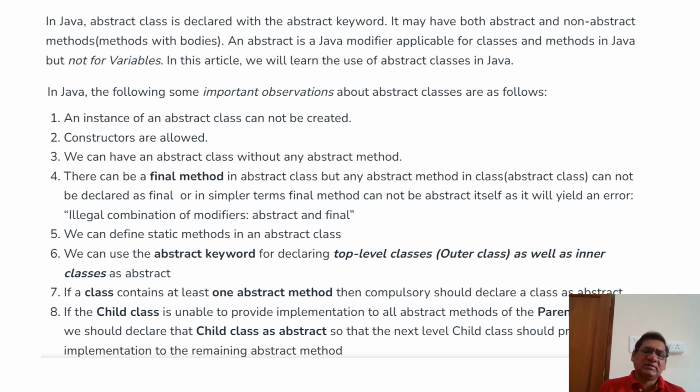The observations while working with abstract classes: an instance of an abstract class cannot be created. Constructors are allowed. We can have an abstract class without any abstract method. There can be a final method in an abstract class, but an abstract method in a class cannot be declared as final. Or in simpler terms, a final method cannot be abstract itself, as it will yield an error. On the screen, we can see the uses of abstract classes while working with Java technologies.